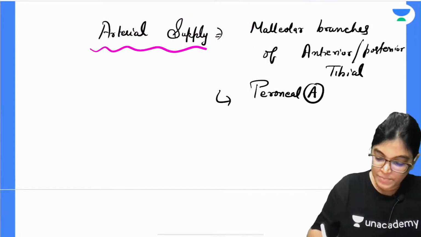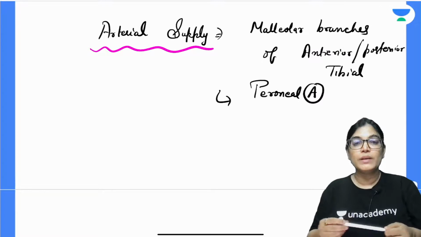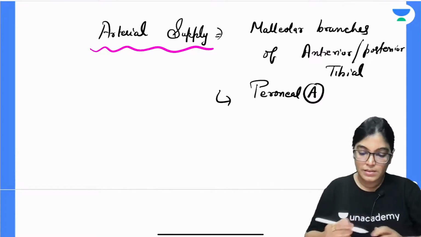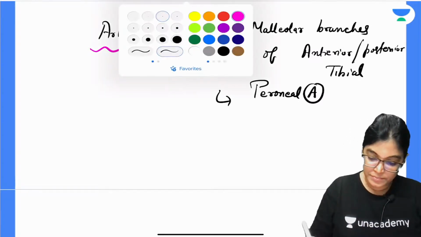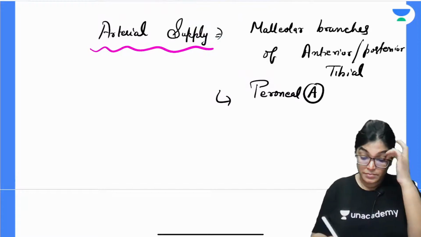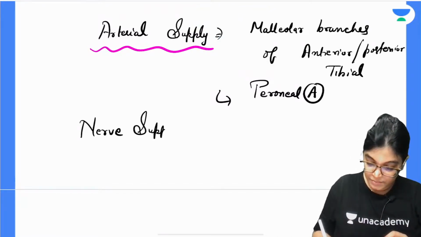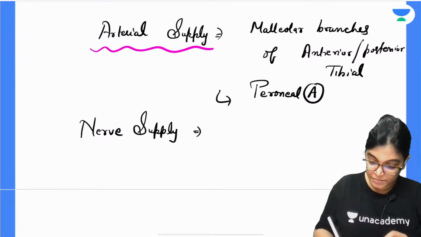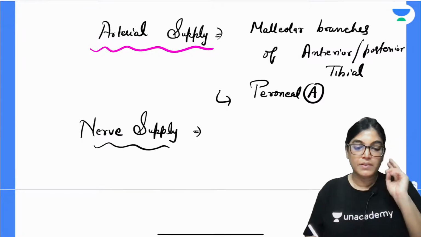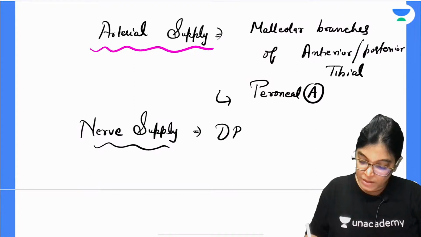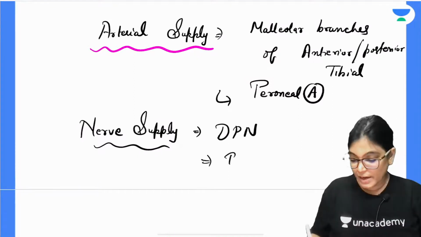This is the arterial supply. Now moving on to the nerve supply. Nerve supply is by deep peroneal nerve and tibial nerve.